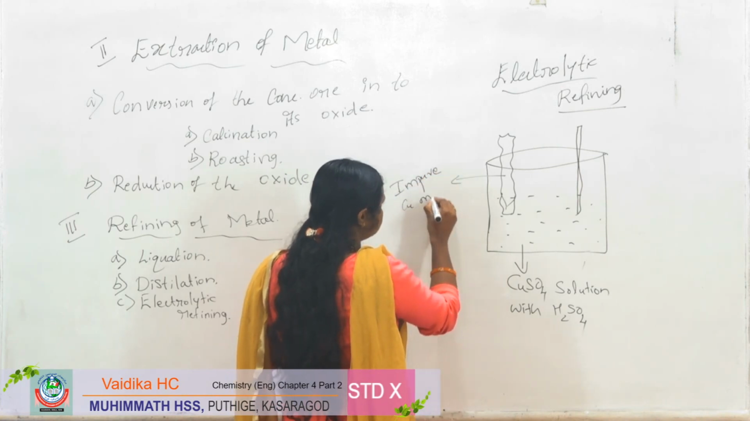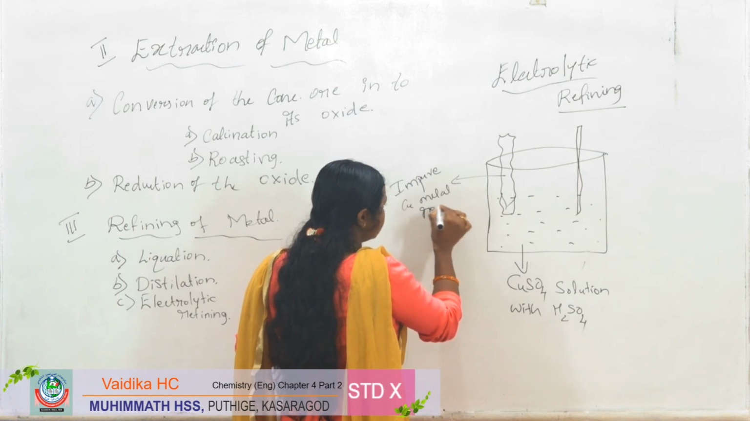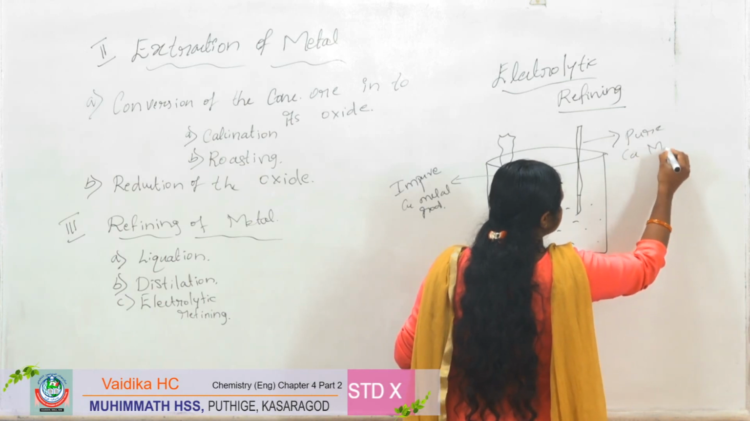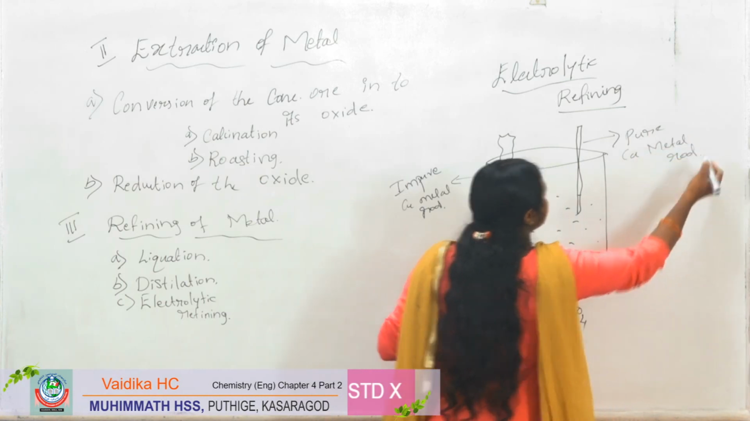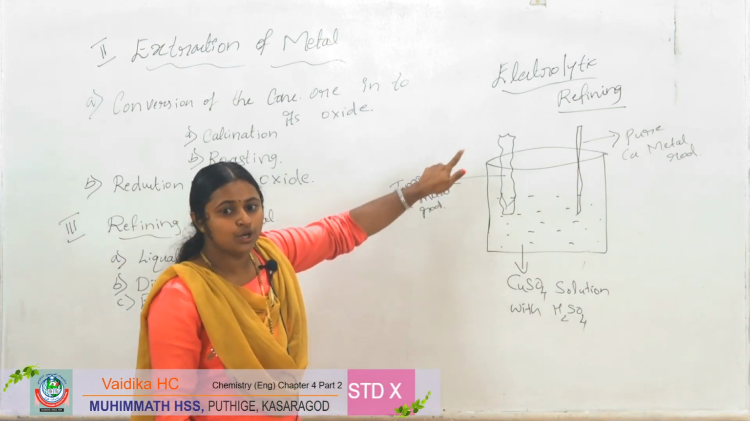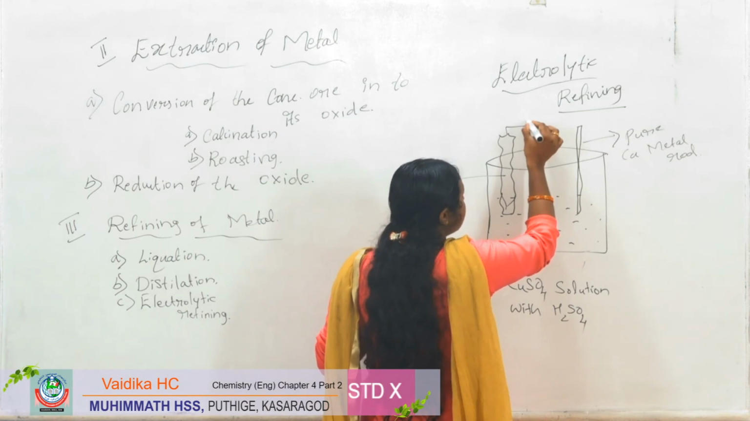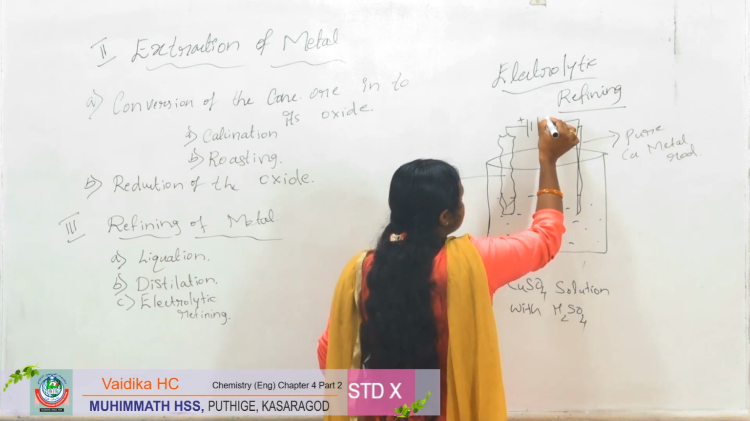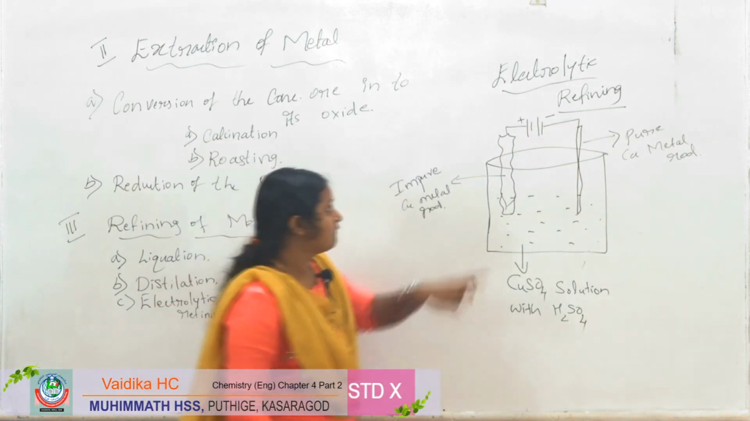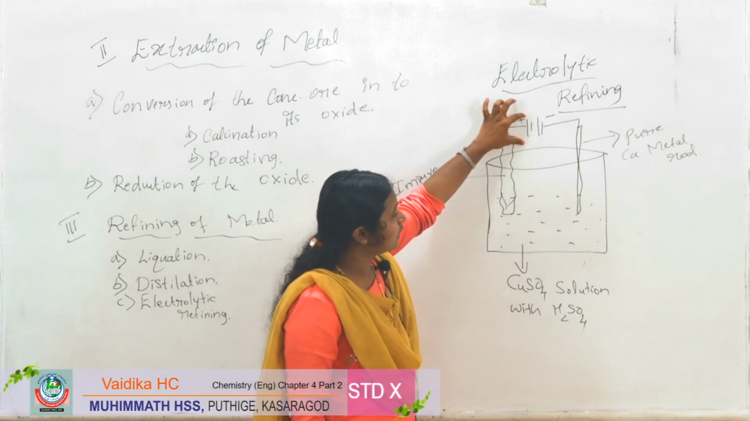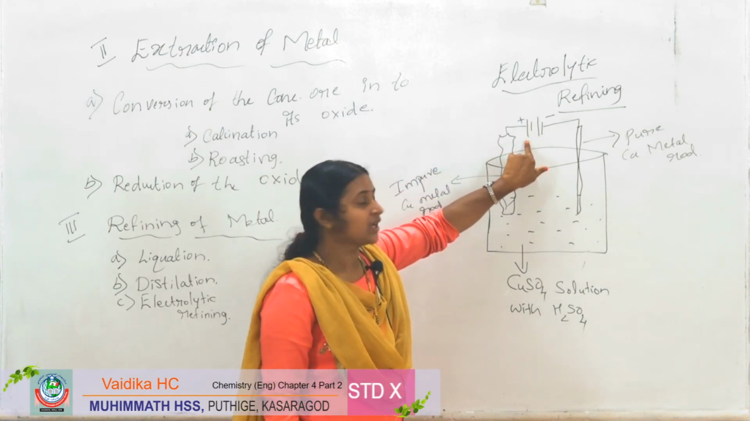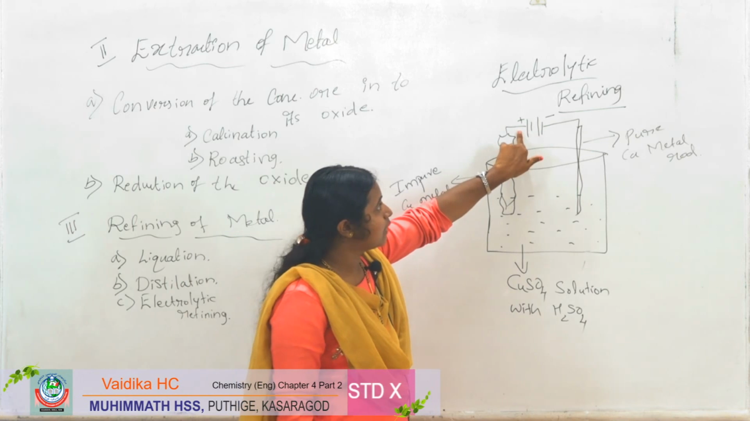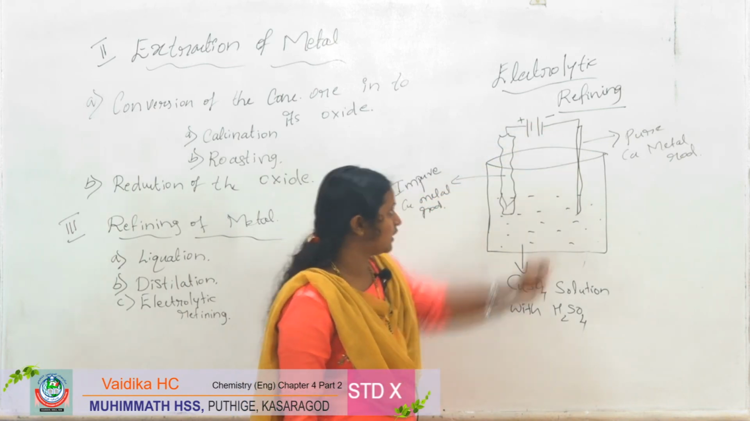Okay, copper metal rod, but it is pure. So this impure should be connected to the positive terminal of the battery. This is the positive terminal and this is the negative terminal. While representing a battery, the long line will be considered as positive and this short line will be considered as negative.